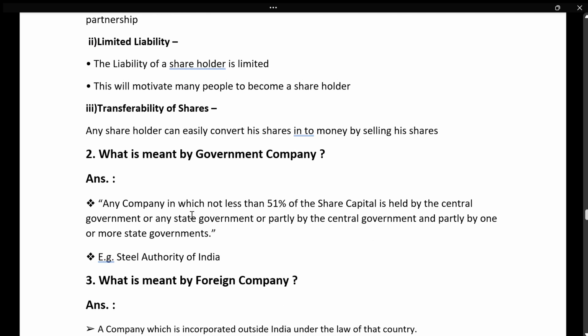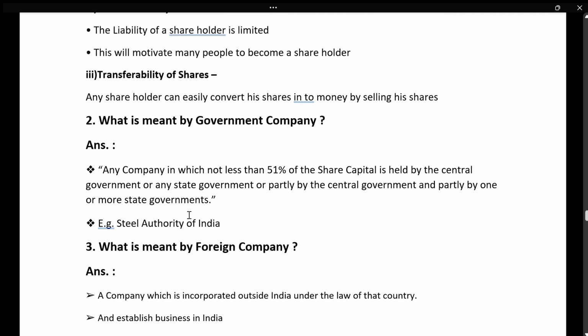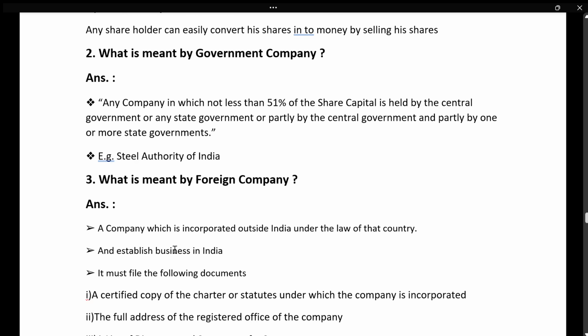And what is meant by government company and foreign company? From these two questions surely one will come. So please learn government company or foreign company. The definition is like this: any company in which not less than 51% of the capital is held by the central government or any state government, or partly by the central government and partly by one or more state governments, is known as a government company. Again, this comes in the ninth lesson also. So you learn government company. They ask government company or foreign company.